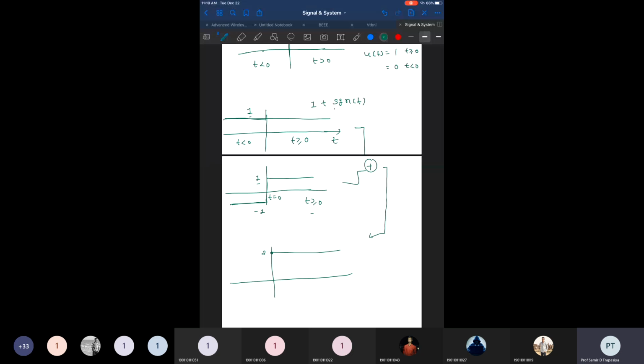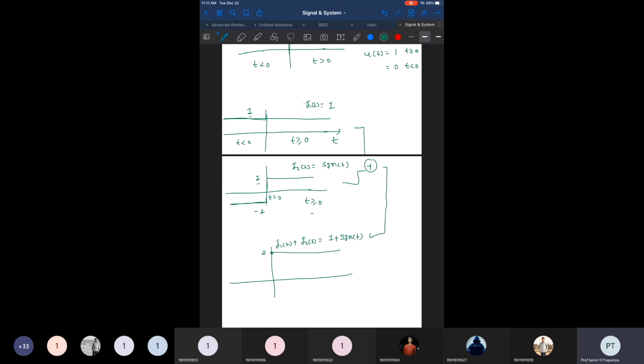The function g1 of t is equal to 1 only, and g2 of t is equal to the signum function only. If both are added, that is g1 of t plus g2 of t, it can be represented as 1 plus signum of t.